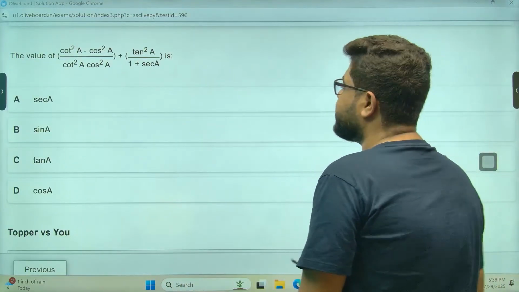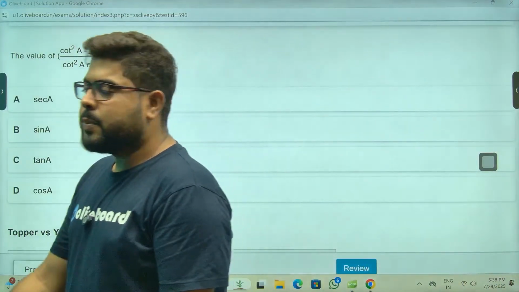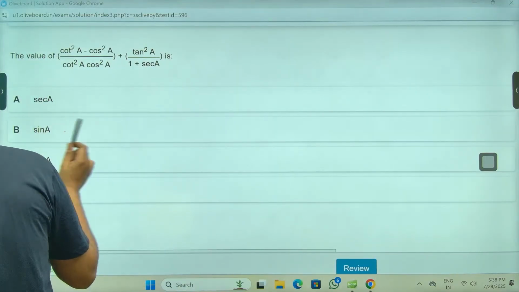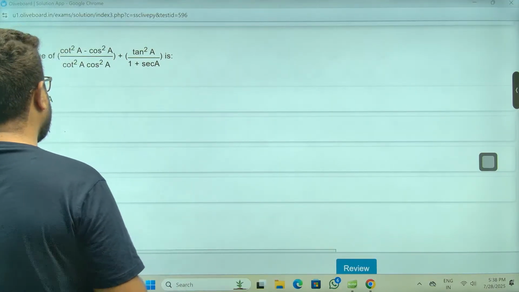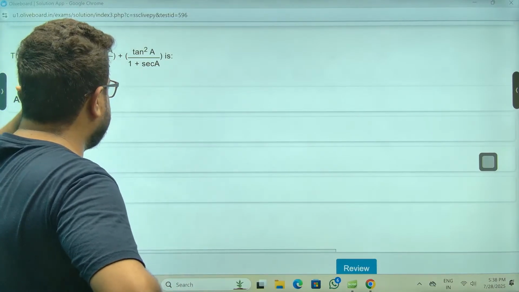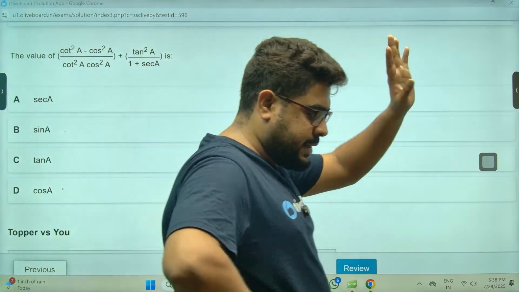ये क्या है, sir? Sir, the best approach, value putting. Put values. I can see sine, cos are there. 45 degree I won't be putting. I won't be putting 45 degree. Though I don't think 45 से कुछ problem आएगा. But still, let's stick to the basic.